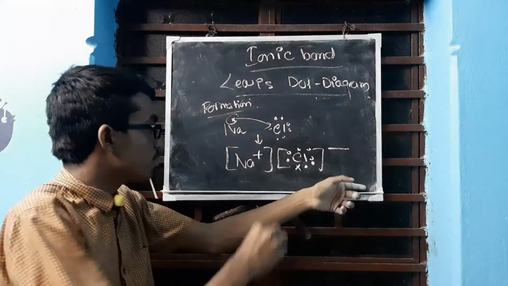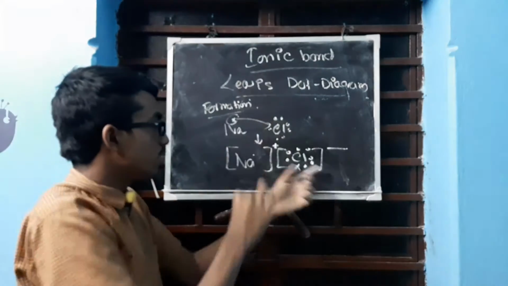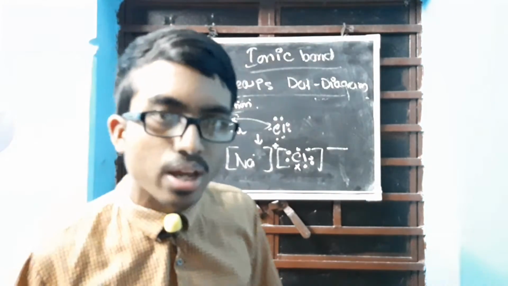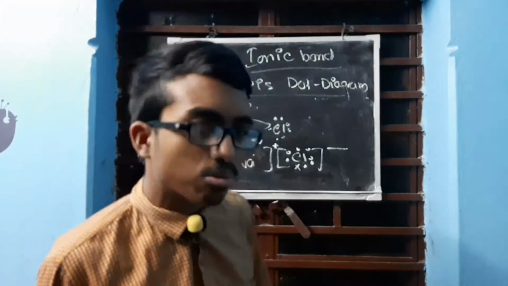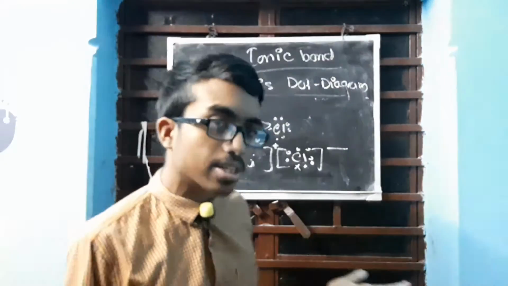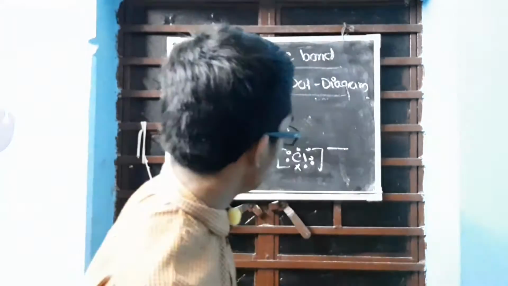You can get the minus outside, you can get the plus charge also outside or inside. Then you don't need to use the bracket. Okay, but here you have to write the charge outside the bracket. That is very important. Or in this structure also, write the charges outside the bracket. So this is the thing.